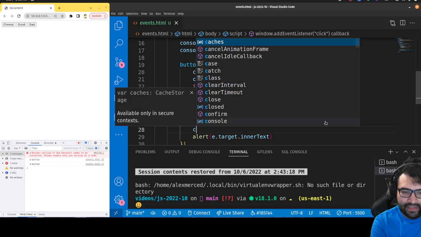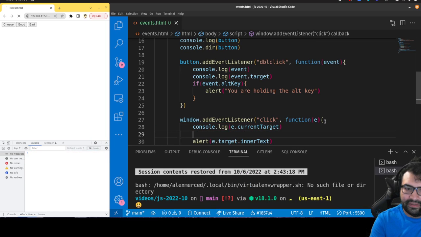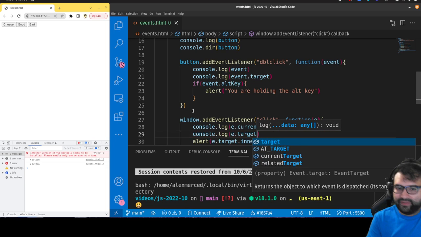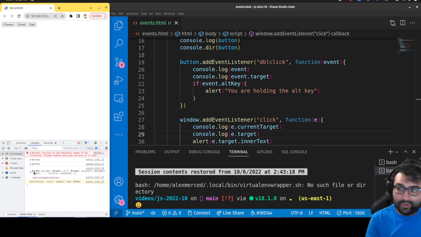Now let's do something else. Console.log. In the event object, there's a currentTarget. Console.log. And then there's target. So just to show you the difference. If I click on good, you can see here the two console logs. The current target is the window, not the thing I clicked on. Basically the current target is always the node that actually has the event listener registered to it. In this case, the event is registered with the window, so the window object is the current target. But I clicked on the button, so the button is the target.